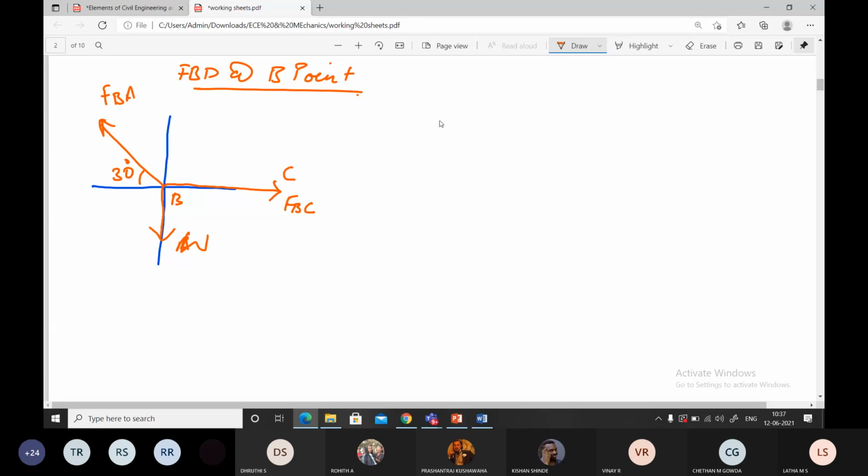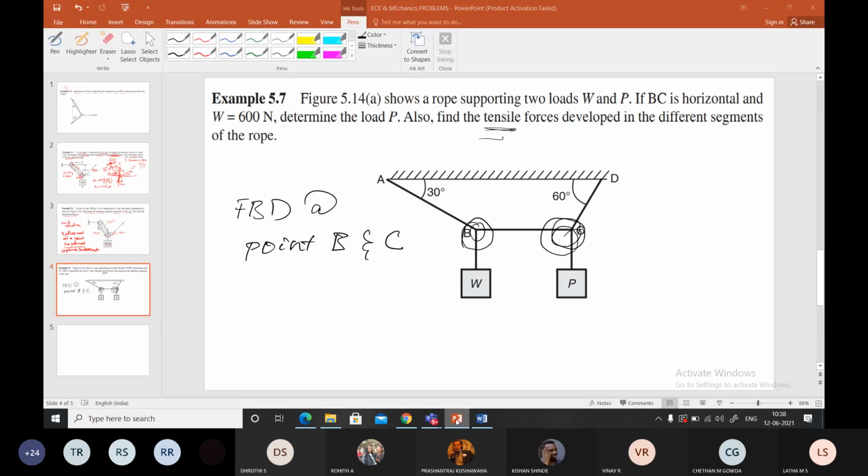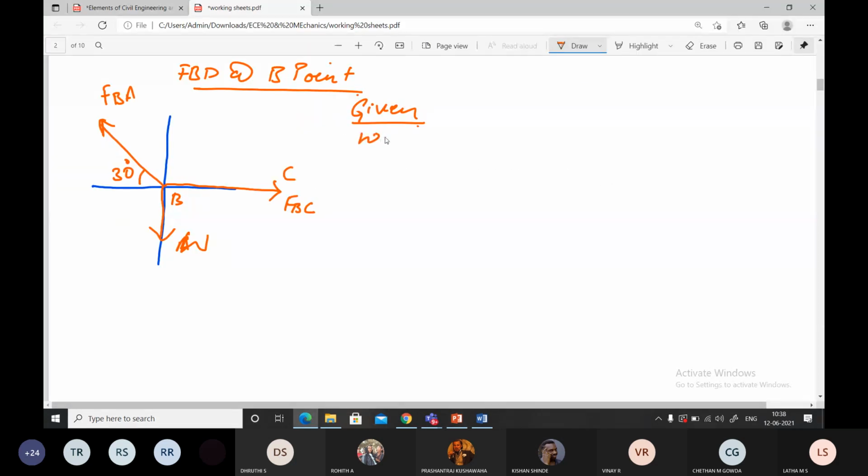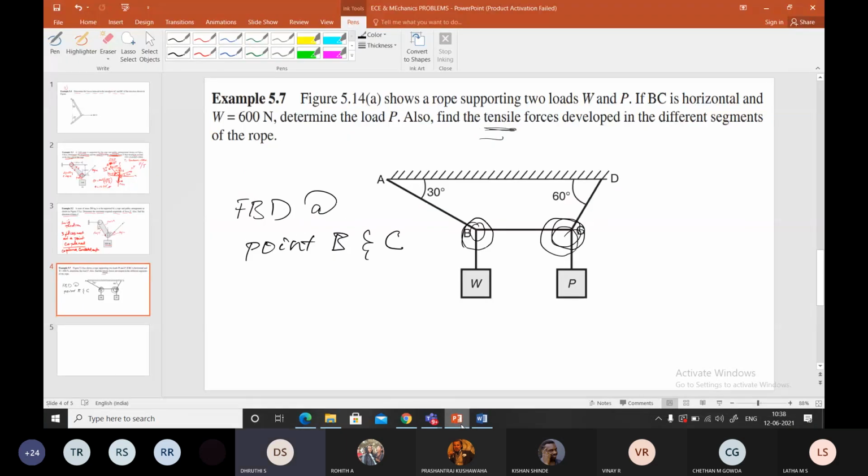Okay, students, now I will apply Lami's theorem directly. Now, what is given? What is given, students? The value of W is given. W is how much? 600. 600 kilonewton or Newton? It's Newton, ma'am.